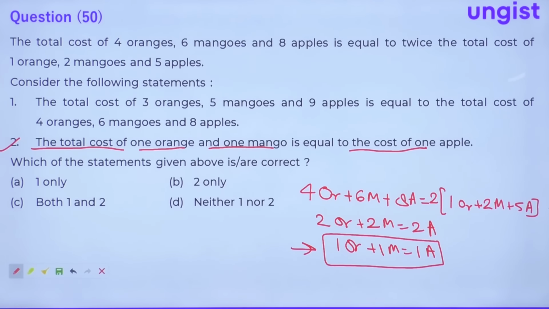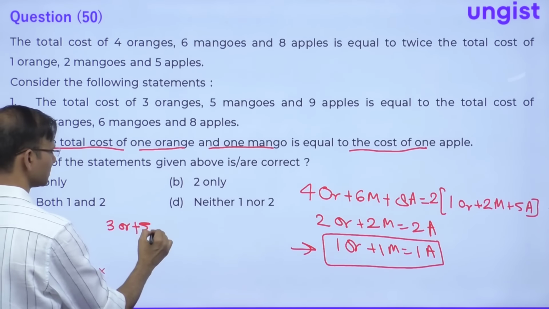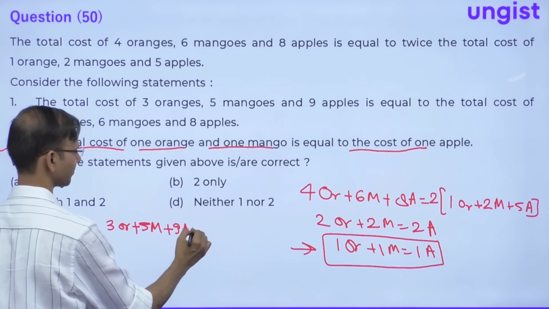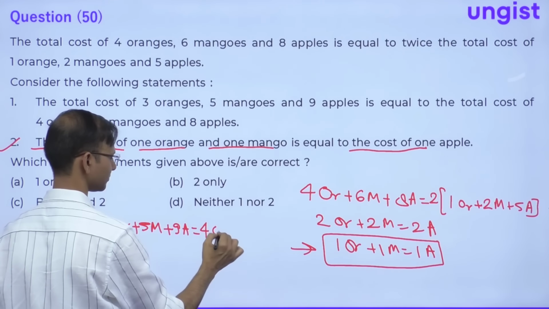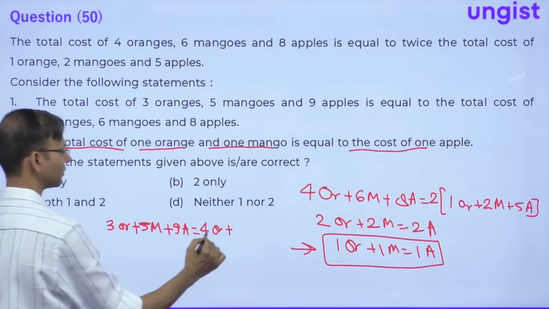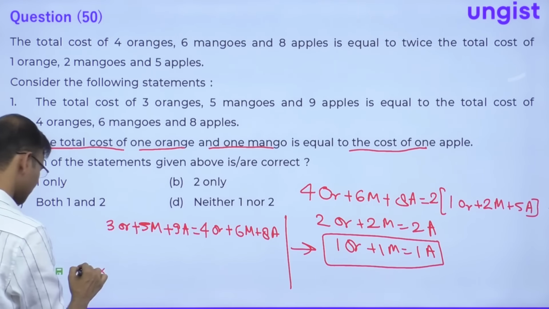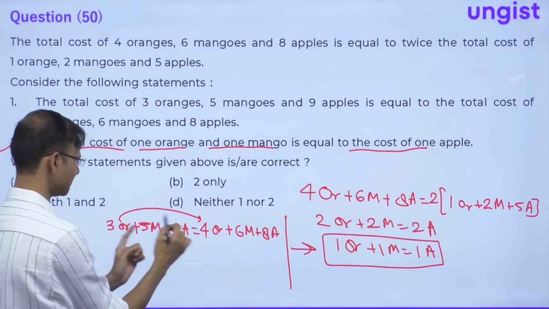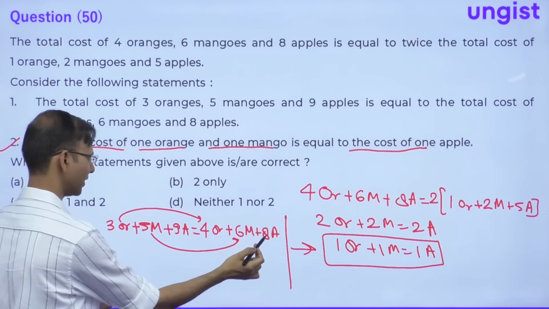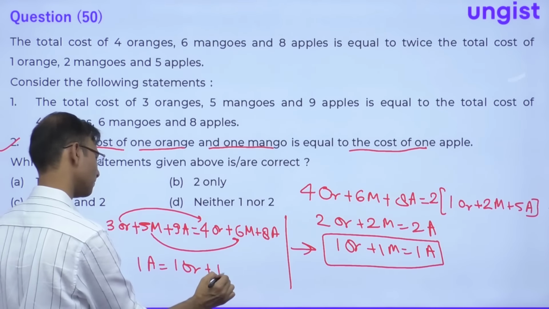Now let's check the first also. The total cost of 3 oranges plus 5 mangoes plus 9 apples is equal to the total cost of 4 oranges plus 6 mangoes plus 8 apples, right? Everybody, just take this here, this will be 1 orange, and take this here, this will be 1 mango, and take this here, this will be 1 apple. So 1 apple is equal to 1 orange plus 1 mango.